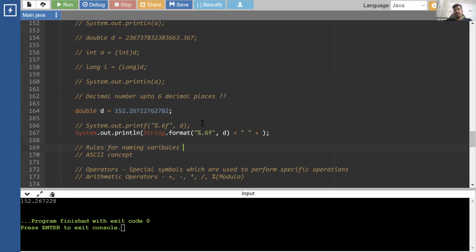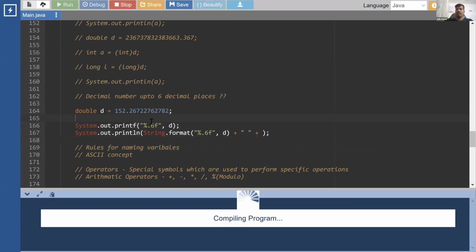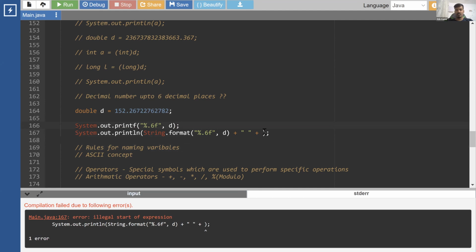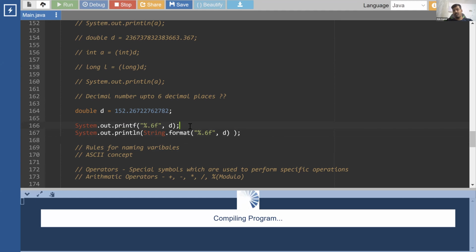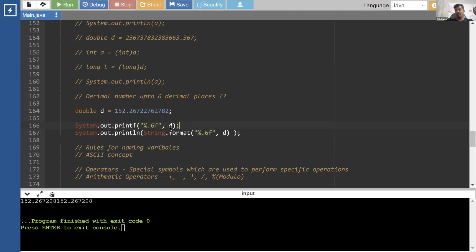Okay. So see, what's the difference? In simple words, in printf, whenever you print, both of them are doing the same. This is also printing up to 6 decimal places, and this is also printing up to 6 decimal places, right? So here, we are giving two parameters: this is the value I want to print. And it prints it, and there is no space or next line. It just stays in the same line, right? What does println do? I am telling it to print up to 6 decimal places, but when I'm using String.format, I'm actually converting that decimal number to a string. So now it got actually converted into a string, but trimmed to up to 6 decimal places.